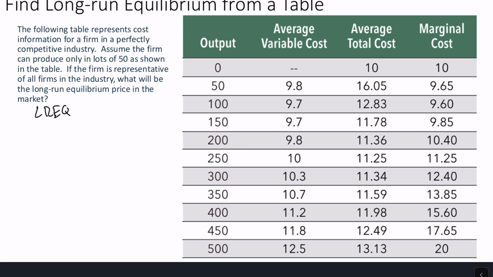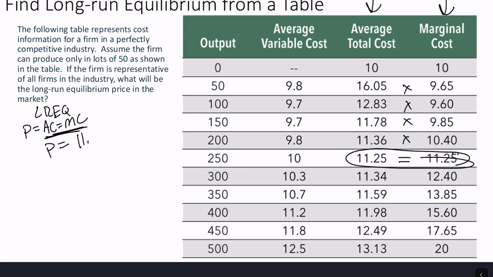Great, so our long run equilibrium, all right, we're looking for price equals average cost equals marginal cost. So what we have on this graph, we have an average cost column, we have a marginal cost column. We're looking for where those two columns are equal to each other. And so we can go through, compare these two, nope, not equal, oh, these are equal. And so we're looking at a long run equilibrium where the price is going to be equal to those two values. So our long run equilibrium, our price will be equal to $11.25. What's going to be the long run equilibrium quantity for a firm? Well, at that $11.25, profit maximization says produce 250 units of output.